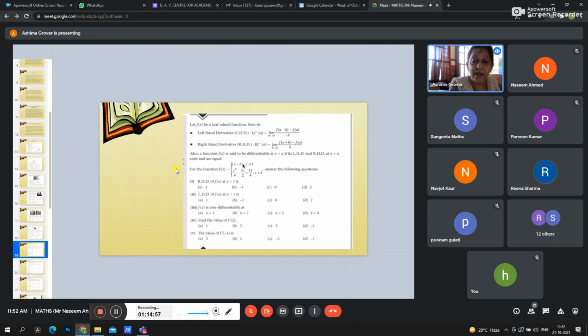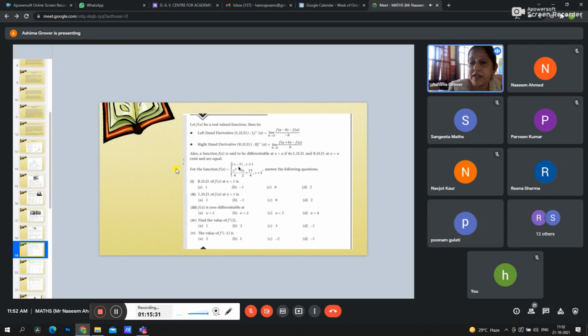But in the case of the first part, the right hand derivative of f of x at x equal to 1, I think we have to simplify it completely. And by taking 1 plus h, 1 minus h for both these two parts, we have to solve it. Only then we can tell the answer. But in the third part, you can easily tell at which point it is not differentiable. Anyone who can tell me at which point it is not differentiable? Ma'am, at 1.